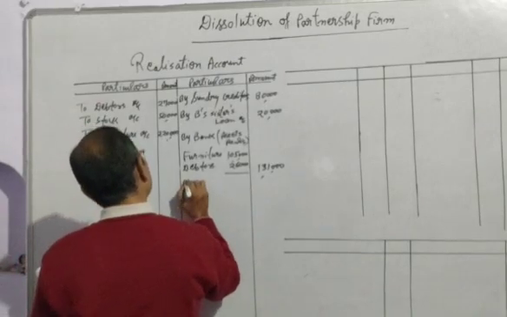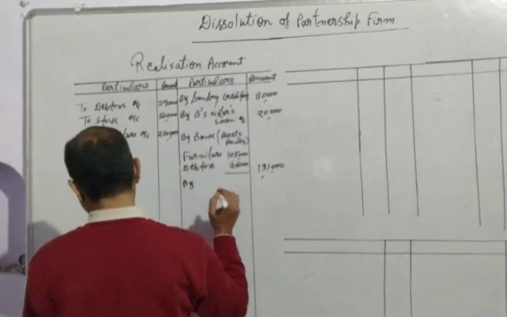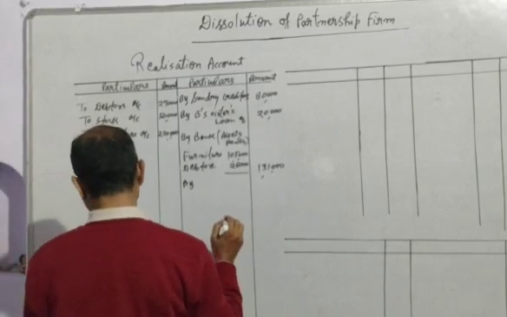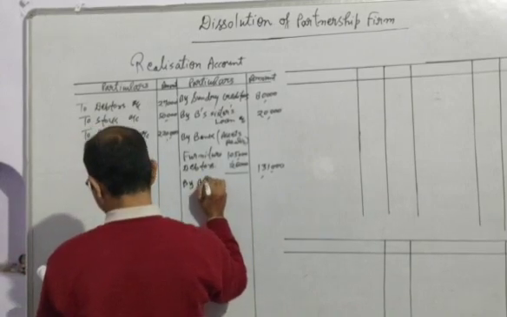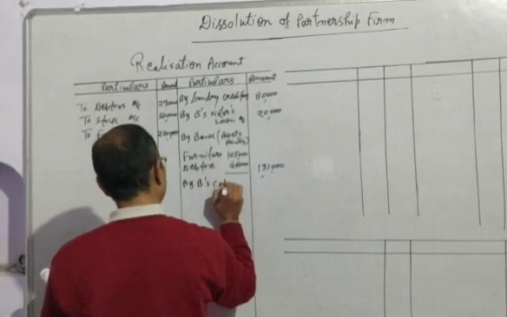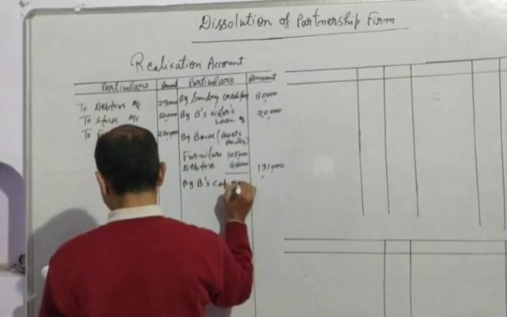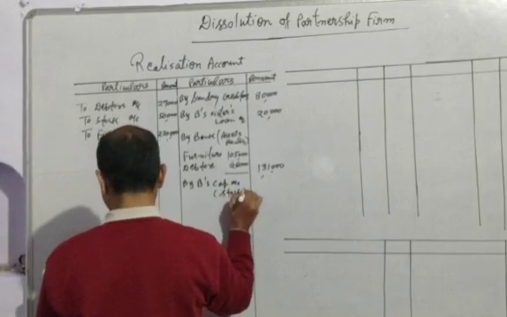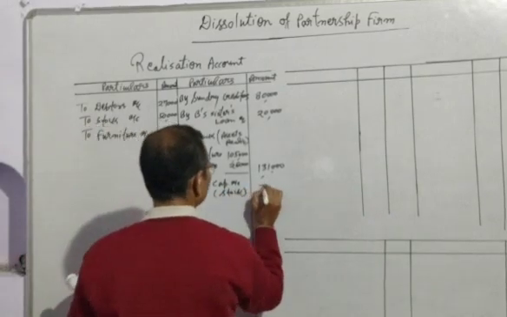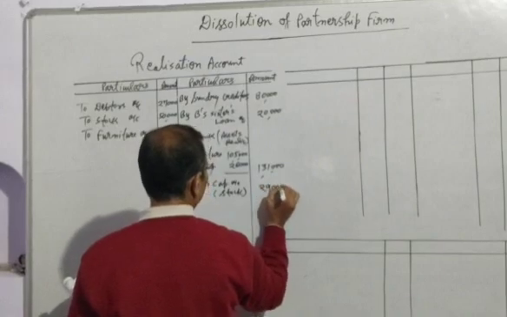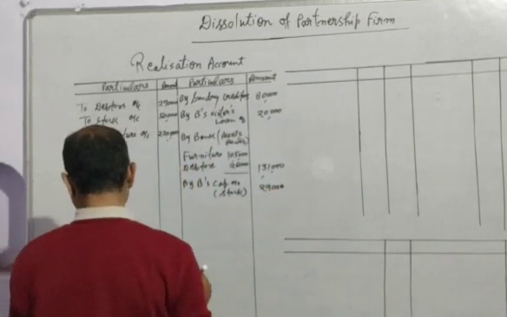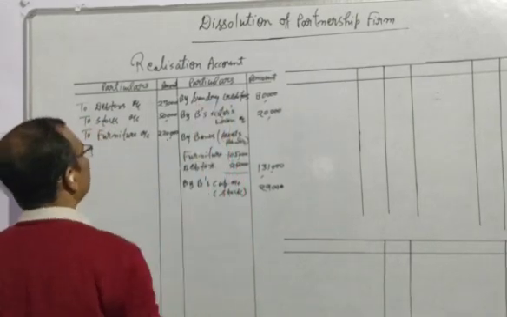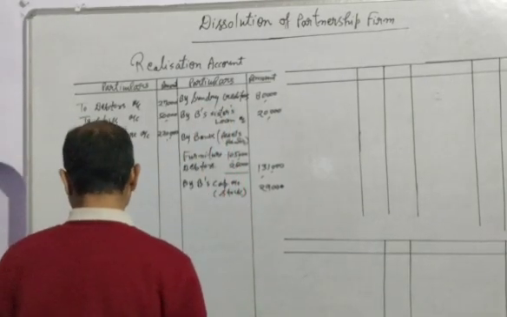Now, as we have discussed, partner B is taking the stock, some part of stock. So we will write here B's capital account. You can write in bracket stock 29,000. And now we will pay the liability which is given in the question.